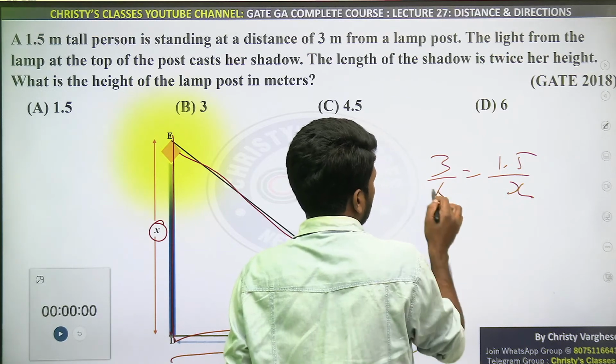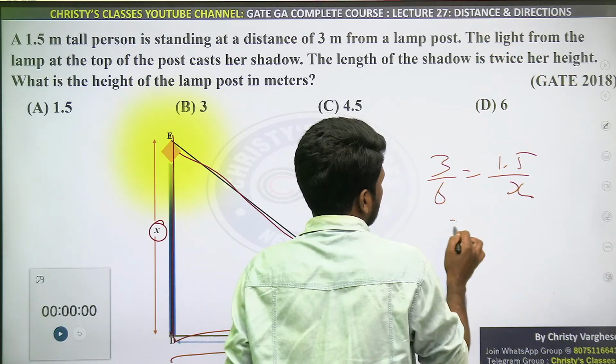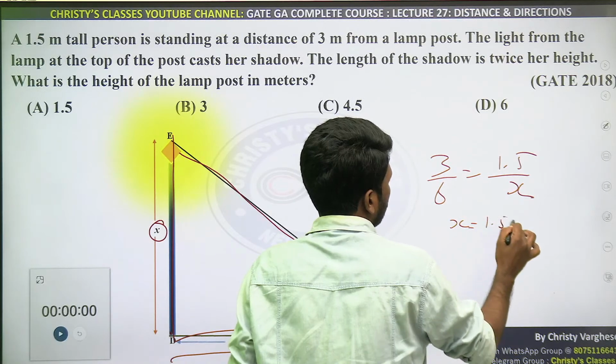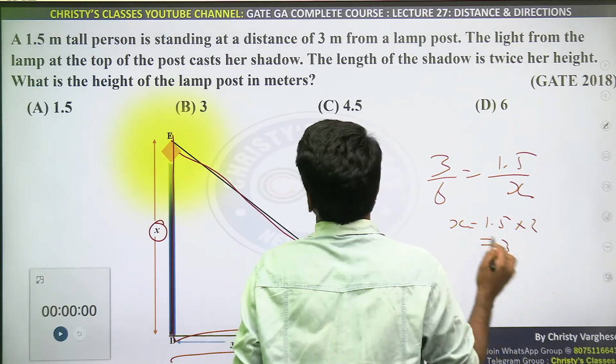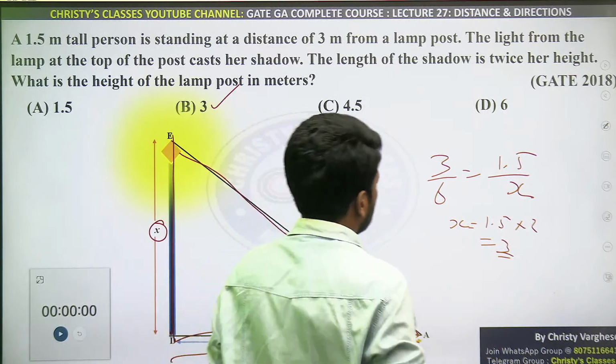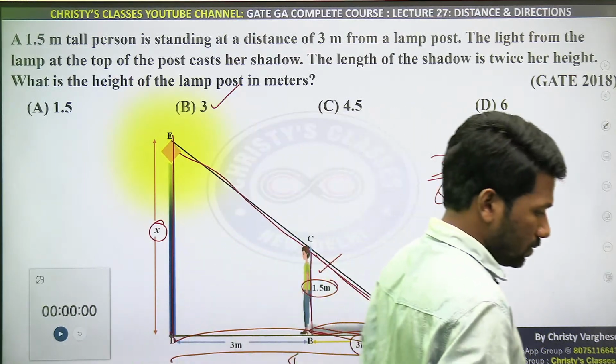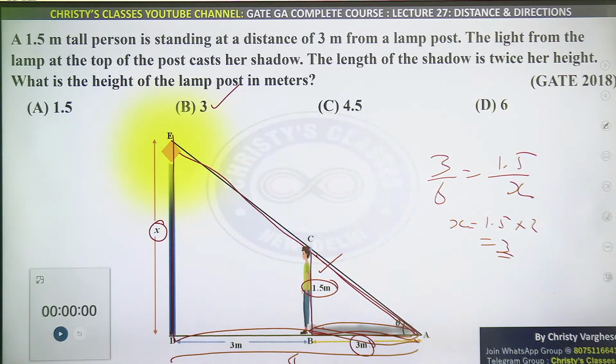That is, 3 by 6 is 1 by 2. So x is equal to 1.5 into 2. 3 is the answer. Are you all understanding this? X is 3, using similarity of triangles.